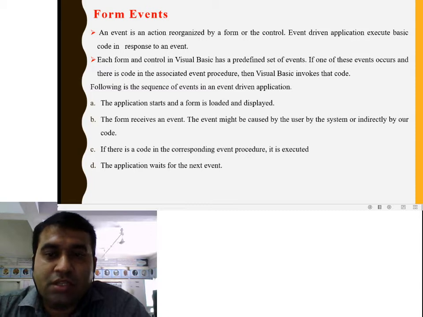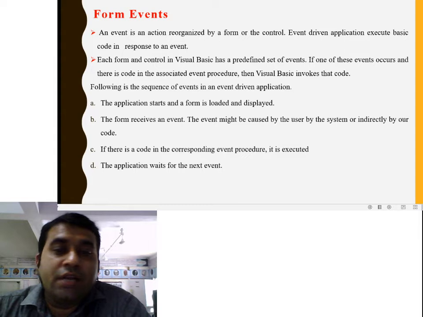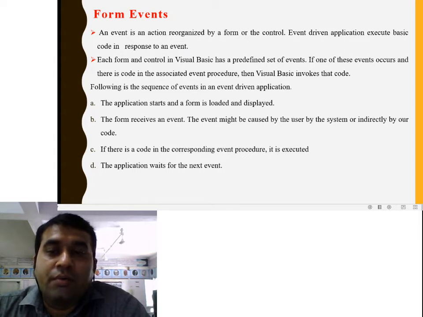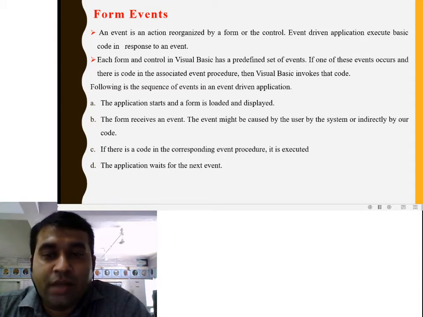If there is code in the corresponding event procedure, it is executed. You write code in the form load event, the click event, or the mouse double click event, and then it is executed. The code is executed when the event occurs.